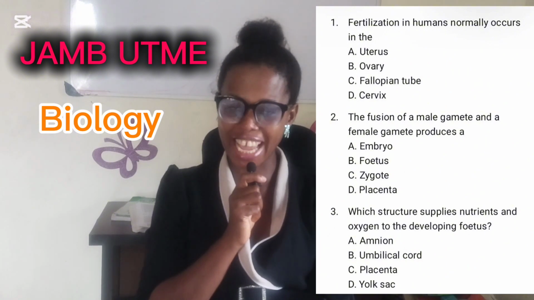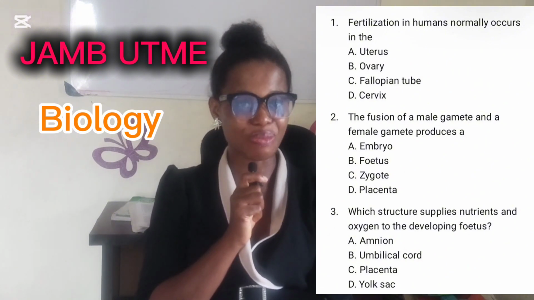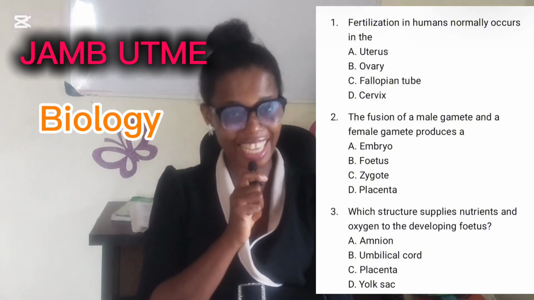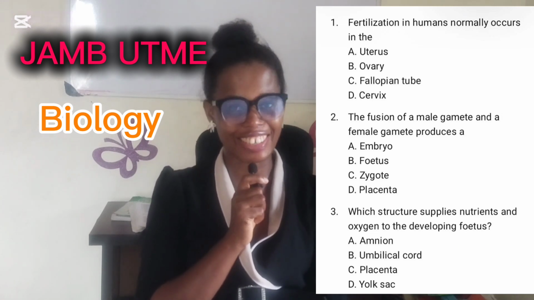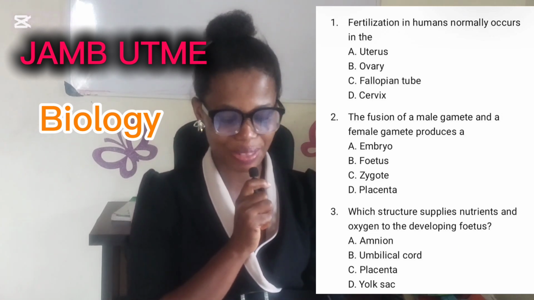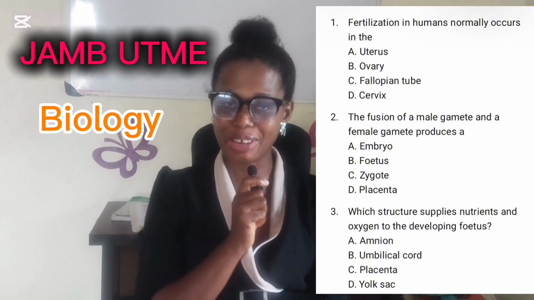Alright, if you chose option A, you are wrong. If you chose option B, you are wrong. If you chose option C, you are correct. Option C is the correct answer. Fallopian tube, that's where fertilization in human normally occurs.